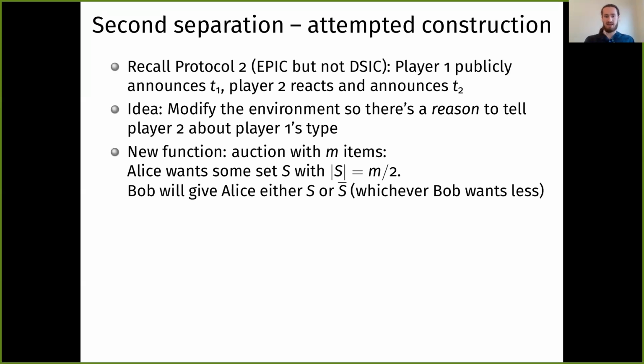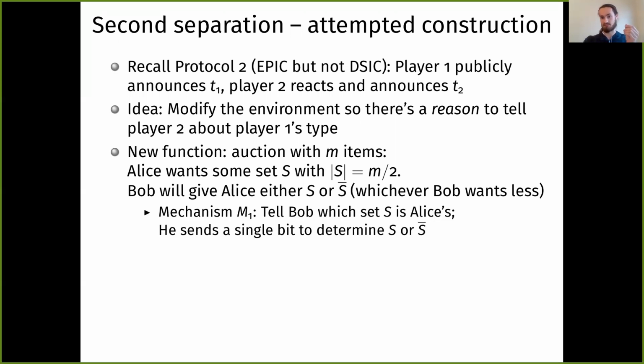Alice wants a single set S of half of the items. Now we're in a mini item auction. And Bob's type will decide whether Alice gets S or S bar. Let's say whichever one Bob wants less. The exact details don't matter. But the key intuition is that this is sort of an indexing problem into Bob's type. Alice just wants this single S. This is like an index into Bob's very large type, where he's okay with either of S or S bar for each tuple S bar of size m over 2. So this indexing problem can help us save a lot on communication if Alice announces her type publicly.